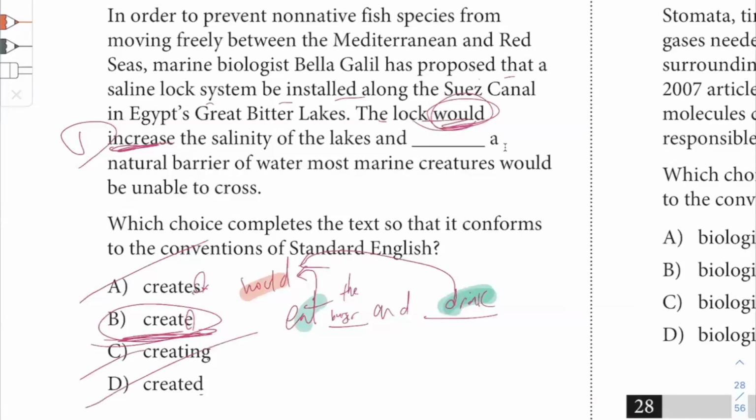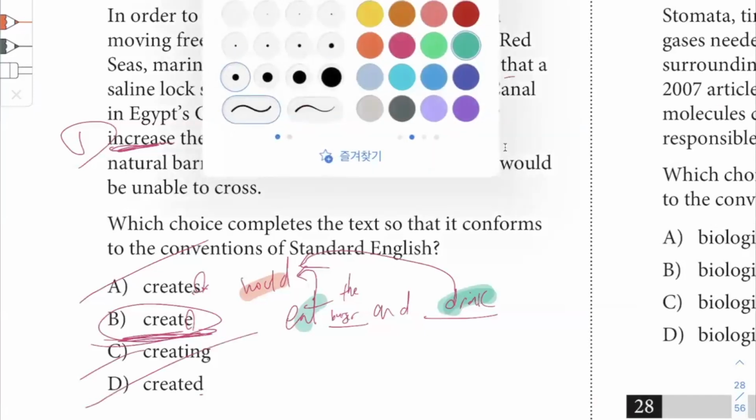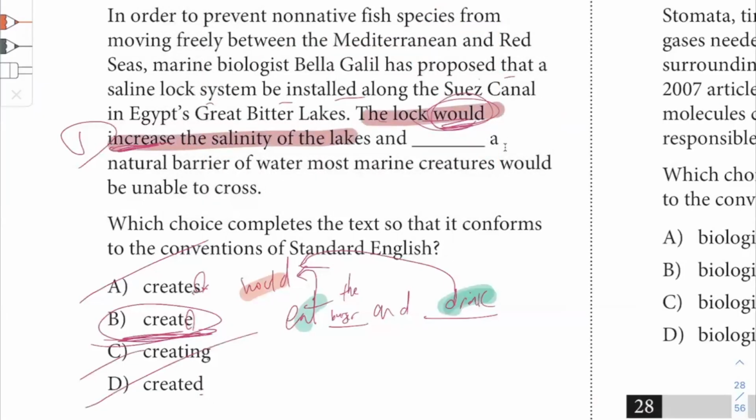First verb, increase, and create. Increase what? The salinity of the lakes. Create what? A natural barrier of water. So technically, this sentence could be separated into two. The lock would increase salinity of the lakes. That would be one sentence. And then you could say, the lock would create a natural barrier of water. You could do that as well. The and is helping you combine those two. Now the two sentences share a subject, and hence you don't need to repeat the words the lock. Okay, that's all it really is. All right.